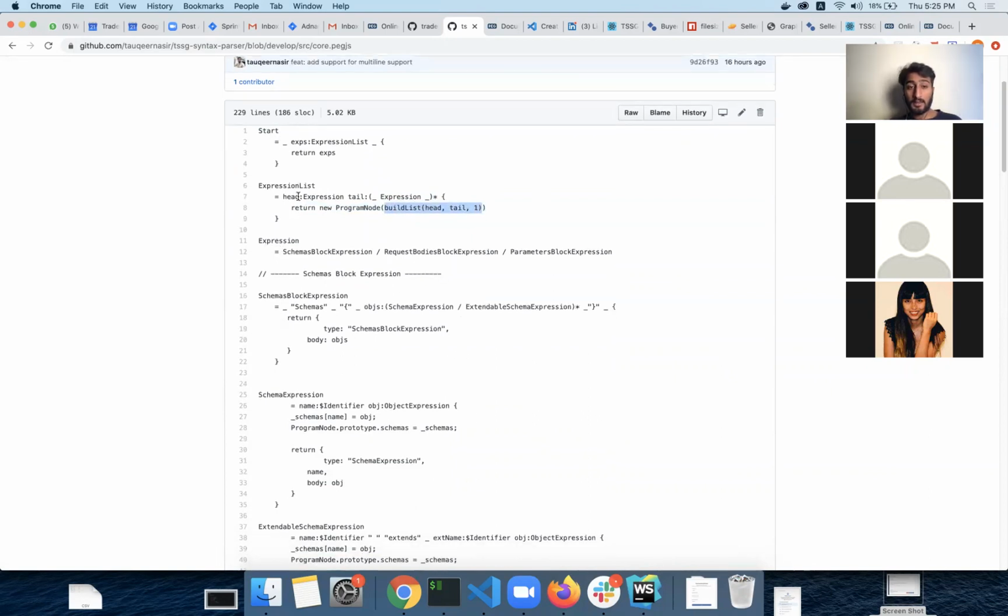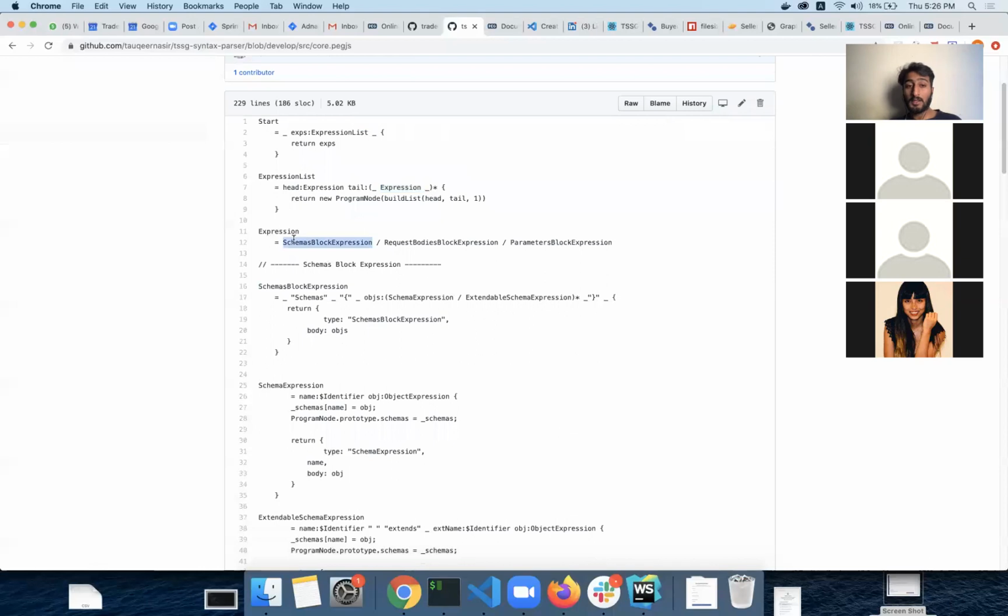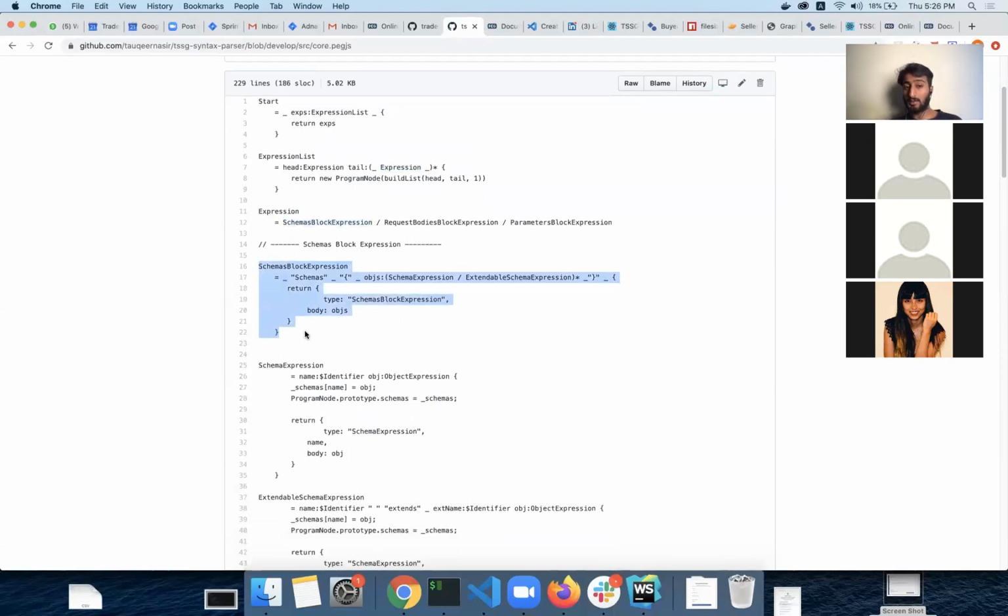Similarly, this expression that I'm writing here can be one of those. It can be either a schemas block expression, a bodies block expression, or a parameter expression. This is how we define the schemas block expression.